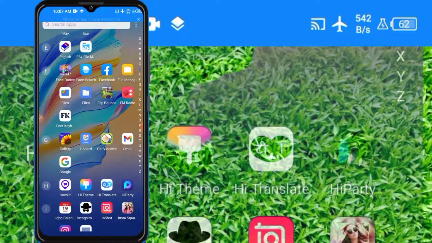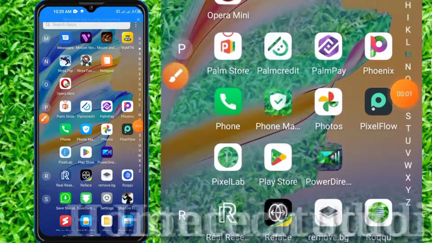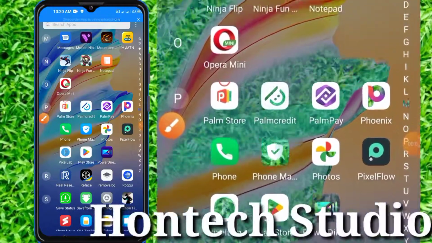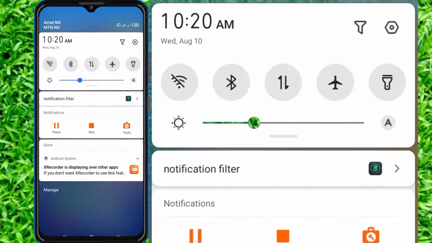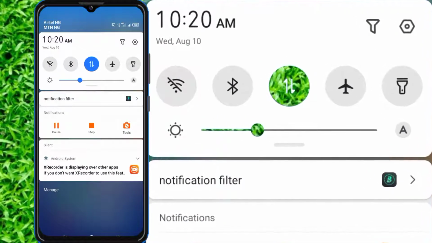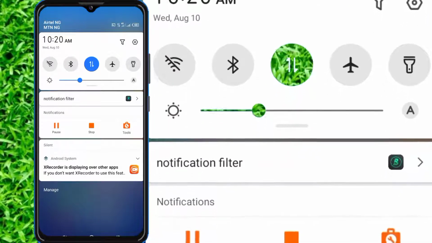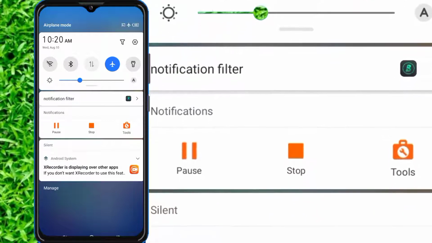And so many things. So without wasting much of time, let me quickly get started. So the first step to take is to turn on your data connection. You click on it to turn it on, and also your airplane mode at the same time. You click on it. So once that is done,